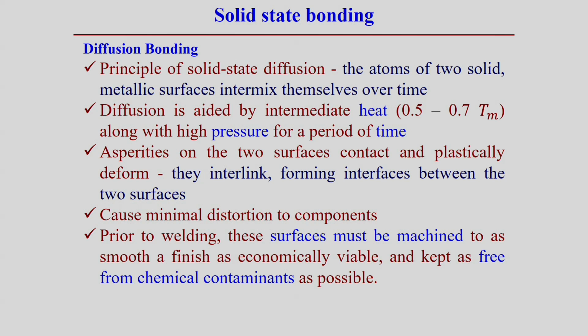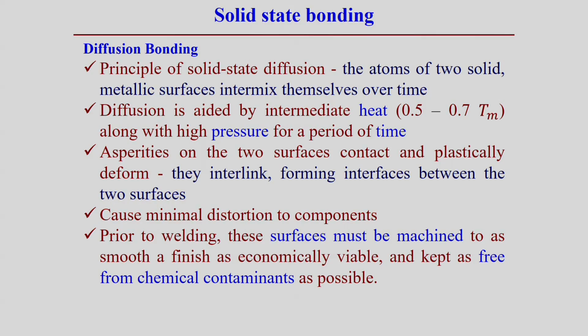So, when asperities of the two surfaces contact and physically interlock due to plastic deformation, in these cases it forms the interface between the two surfaces by plastic deformation, and it is possible to do the diffusion in a very localized area, and this diffusion is mostly not associated with a change in temperature. So, therefore, minimal distortion to the components happens.